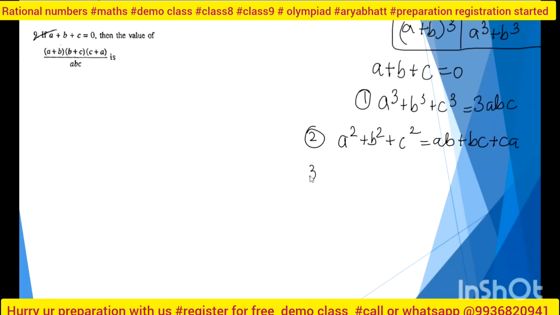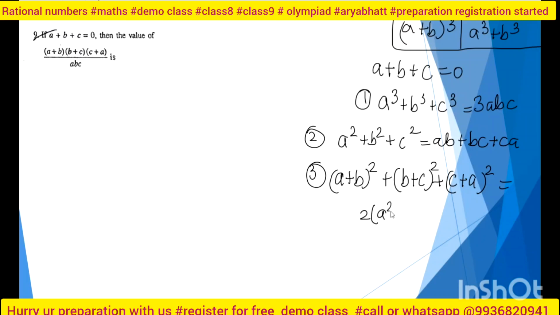Third result: (a plus b) whole square plus (b plus c) whole square plus (c plus a) whole square will be equal to twice of (a square plus b square plus c square plus ab plus bc plus ca). All three results will be used if and only if a plus b plus c is equal to 0, unless it won't be used. You got it?